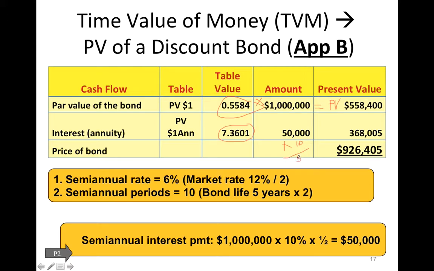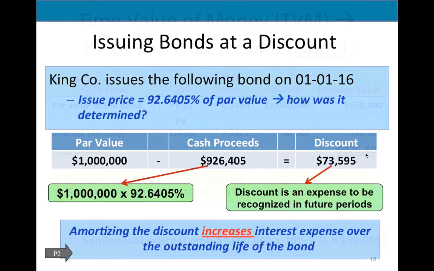So I'll get $500,000. But how much are these future payments, this annuity, worth today? I take the factor and multiply by 50,000. This is what it's worth. You will pay me $500,000, but that's in the future. Today it's worth only $368,005. I add them together. This is what I get: $926,405.